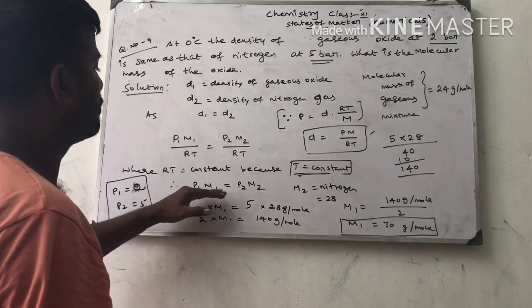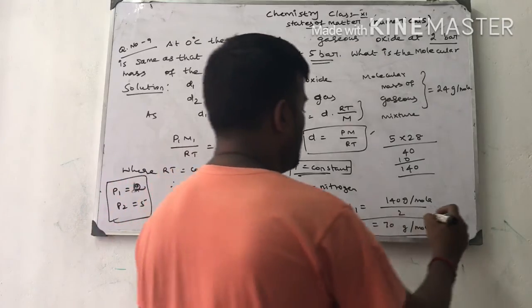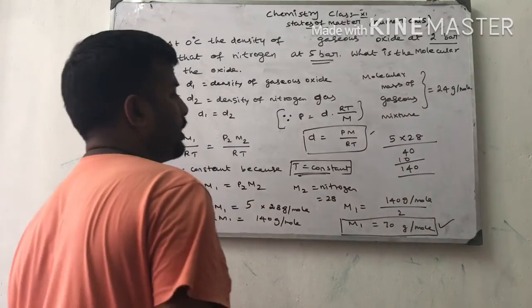Okay, P1 M1 is equal to P2 M2. Substituting the values and simplifying, we get M1 is equal to 70 gram per mole.